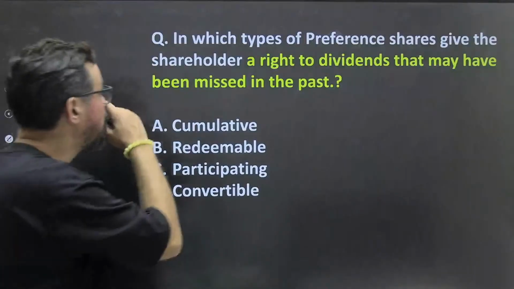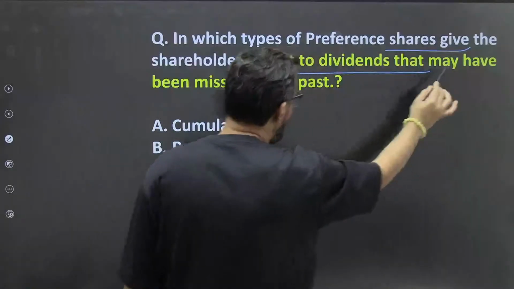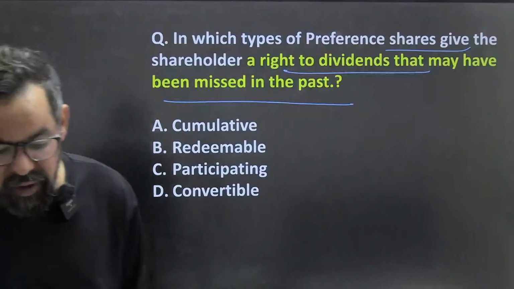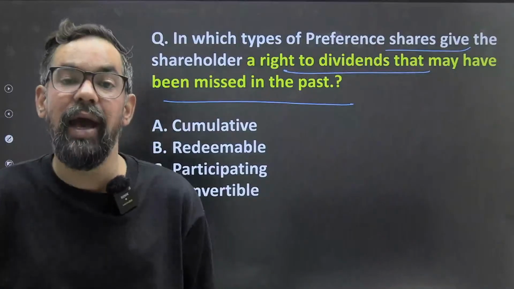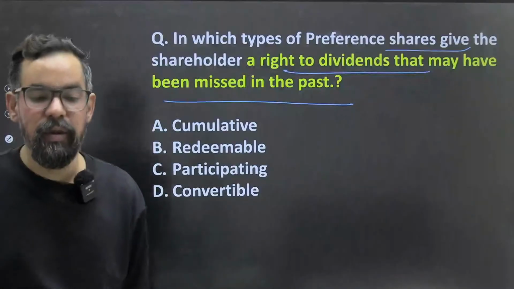Next one: which type of preference shares gives the shareholders a right to dividend that may have been missed in the past? Tell me, what will be the answer? What will be your right answer for this one, guys? That may have been missed in the past. So what will be your right answer for this one?